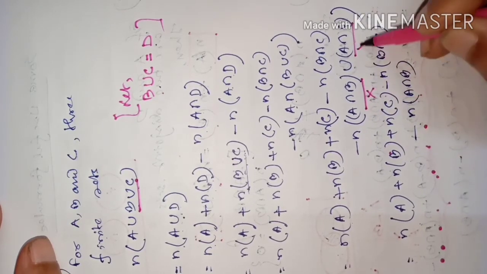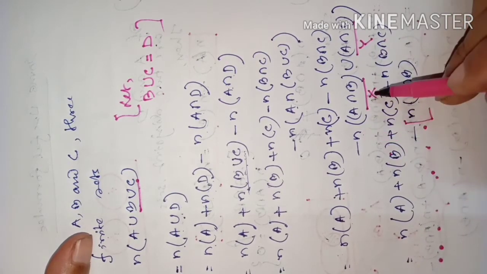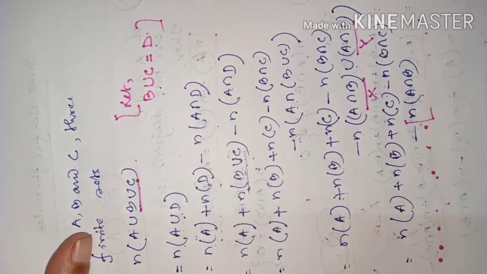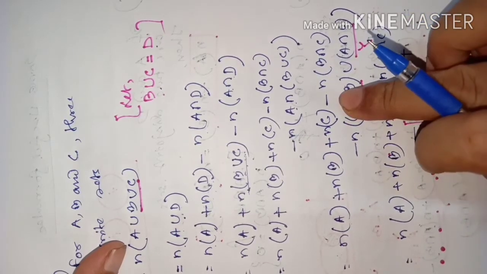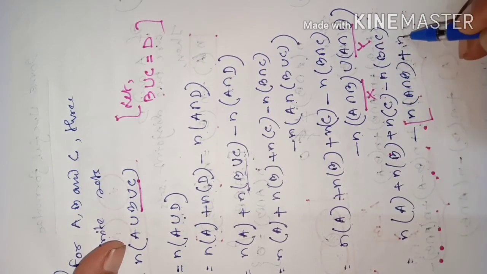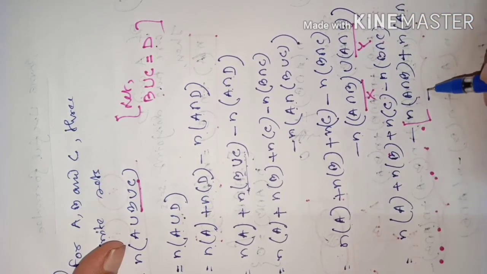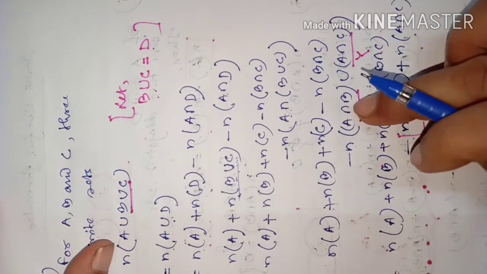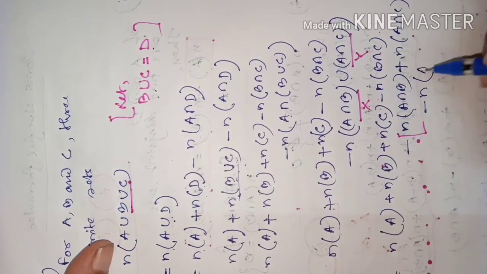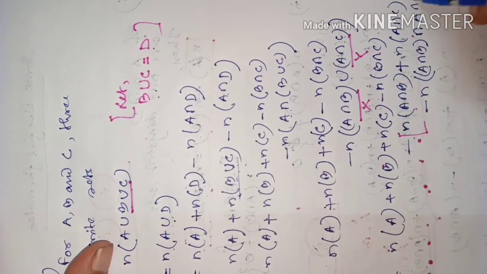Suppose this is X, this is Y. Then if we open this, number of elements of X union Y will be equal to number of elements of X plus number of elements of Y, which is A intersection C, minus lastly number of elements of X intersection Y, meaning A intersection B intersection A intersection C.